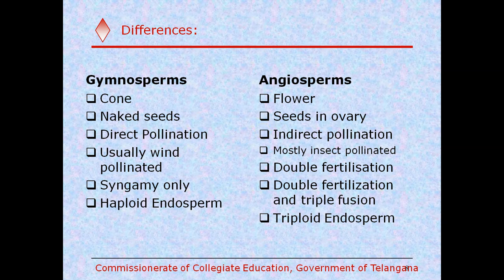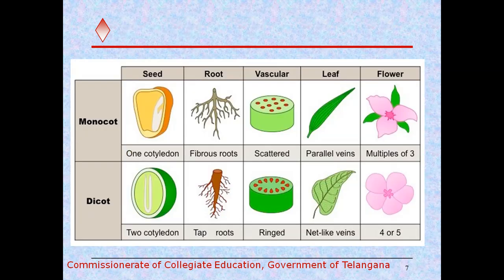Now, as we discussed earlier, both dicotyledons and monocotyledons are called angiosperms. So what are the differences between monocots and dicotyledons? Monocots, as the name mentions, contain a single cotyledon in the seeds.